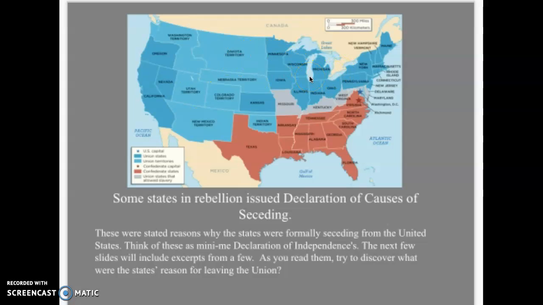Sometimes I use these terms interchangeably, Union or the United States. So if I say Union, I mean the United States. And then, this is very interesting, these states in gray, you see a few of them, you got Missouri, Kentucky, West Virginia, Delaware, and Maryland. These are slave states, but slave states that remained with the Union.